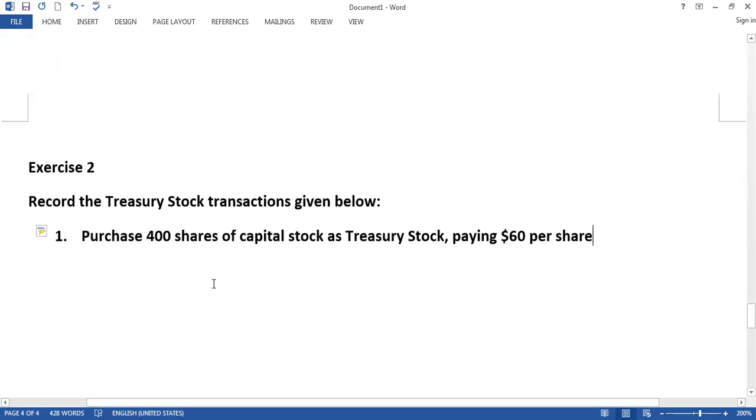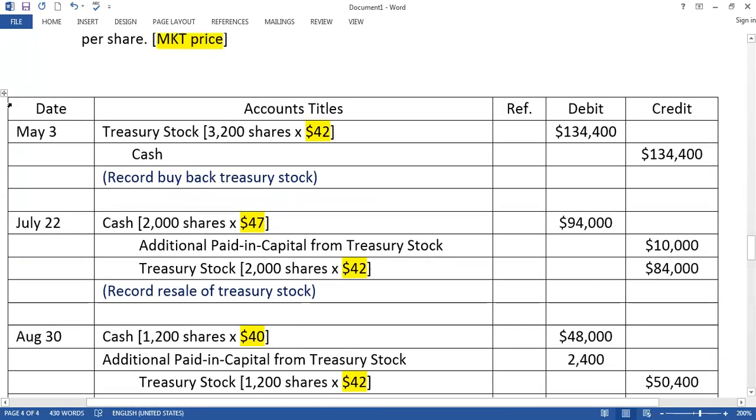For example, this is the first transaction, right? The company purchased 400 shares of capital stock as treasury stock. It is clearly mentioned here as treasury stock, and pays $60. So $60 here is the cost price, very, very important amount here. Whenever we record the treasury stock, we should always follow this amount, right? So what is the journal entry for this? You can copy from here.